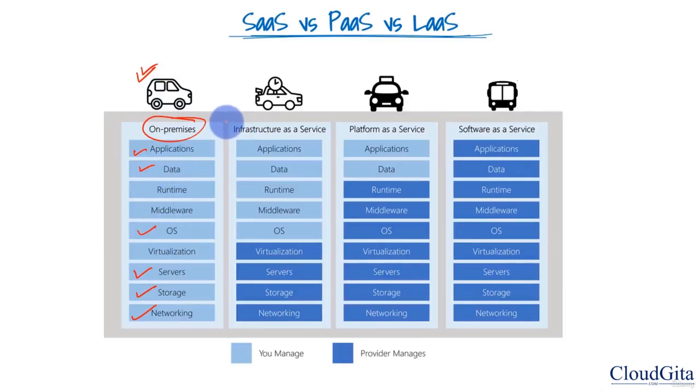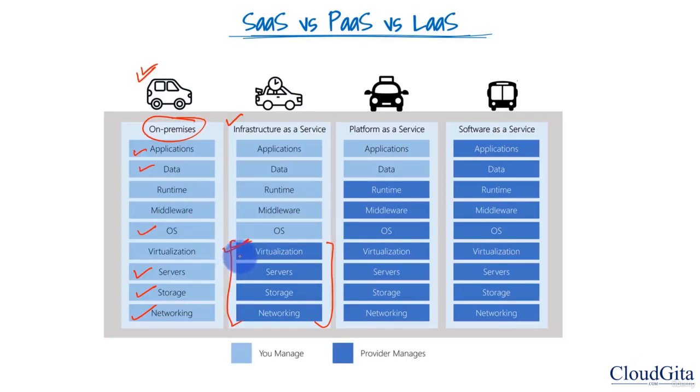The next one is IaaS, infrastructure as a service. That means the cloud provider will provide us the infrastructure. They will give us the server, storage, networking, virtualization, cabling, some level of security, and we don't have to think about renting that building, electricity, cooling. So we don't have to think about all those things. Infrastructure will be provided by the vendor.